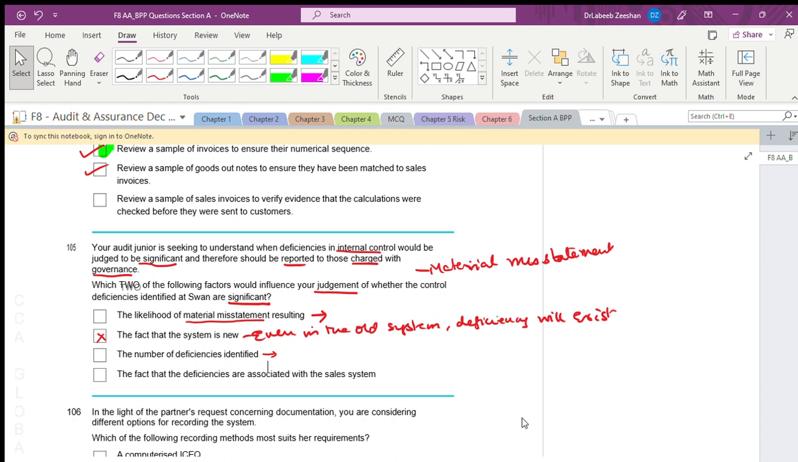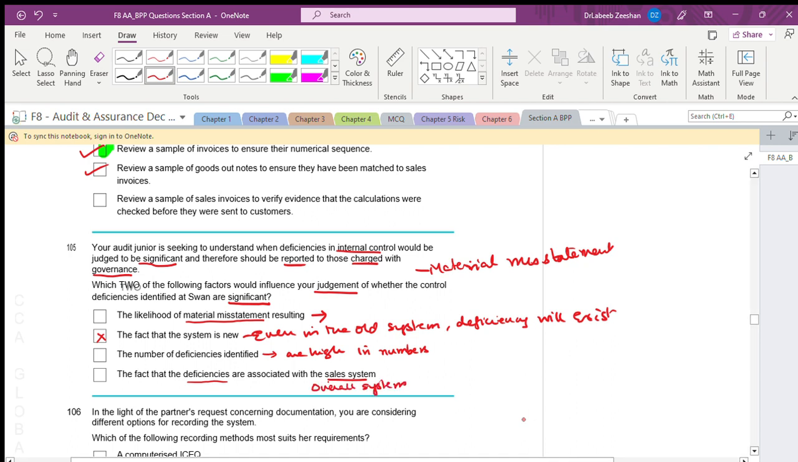What is your judgment, and when do we have to report it? If the number of deficiencies identified is high, irrespective of the materiality, if they are high in numbers, definitely we have to make a judgment that it is going to be more significant. The deficiencies are not associated with only one sales system. They are going to be associated with the overall system.